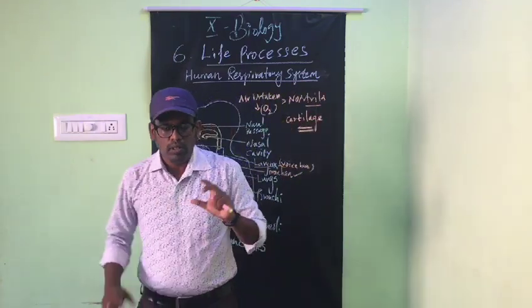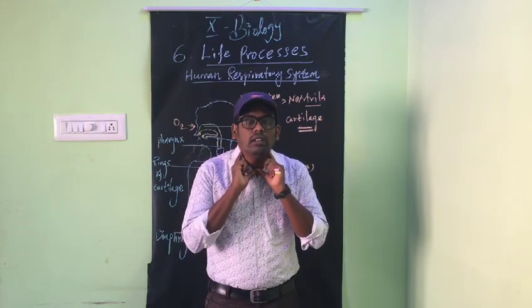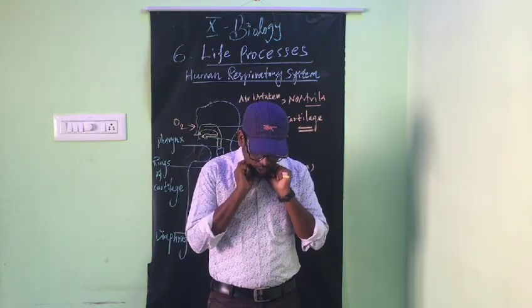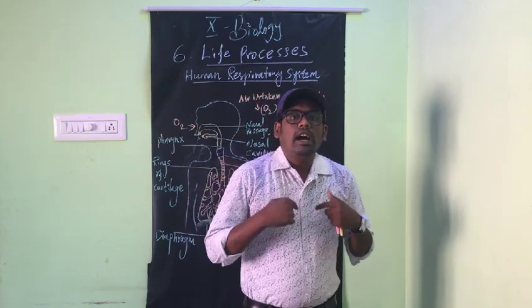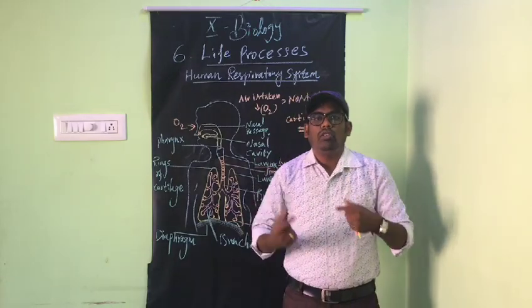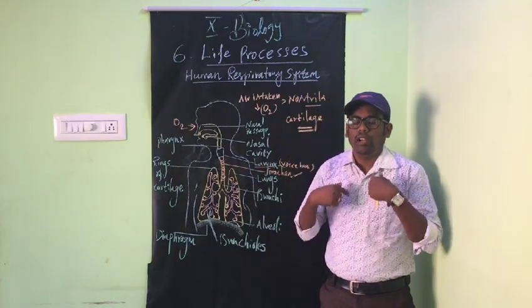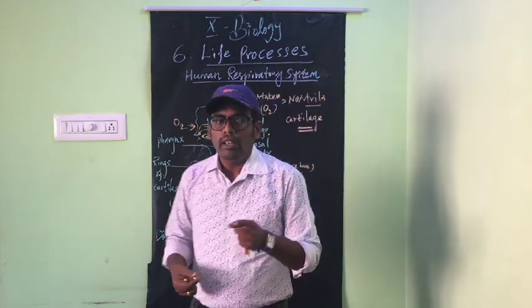For example, when we bend our head, what will happen? The nasal passage may bend, no? Then there would be a disturbance in the gaseous exchange, while oxygen goes in and CO2 goes out.